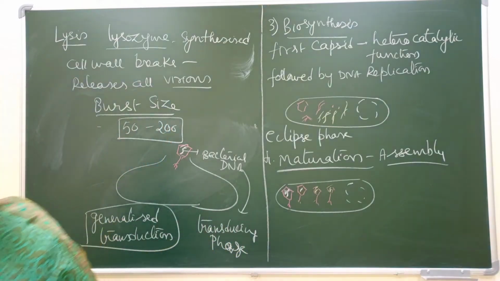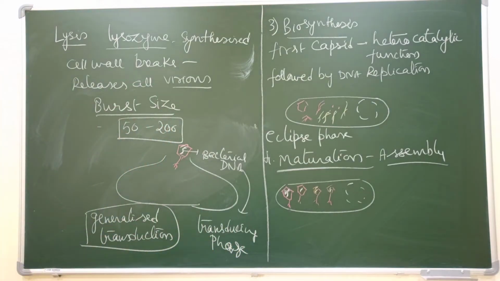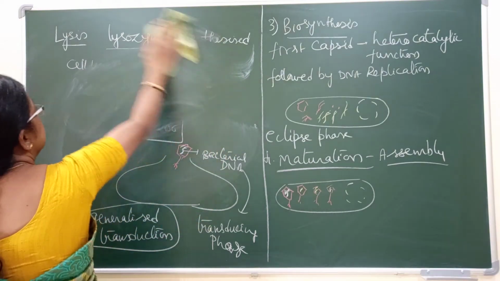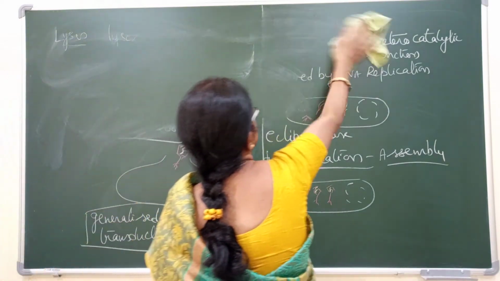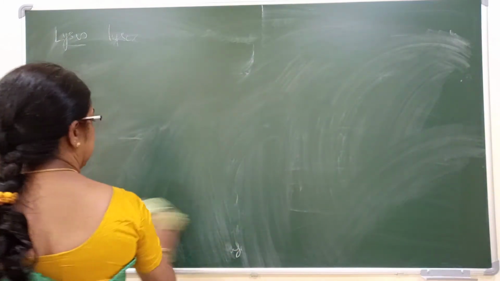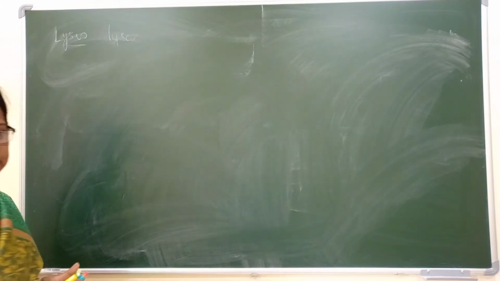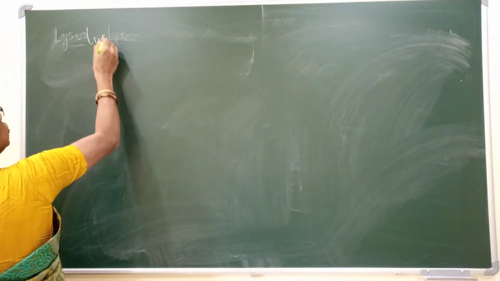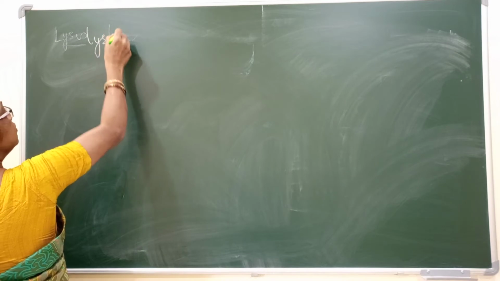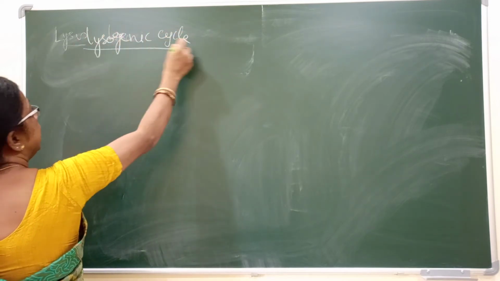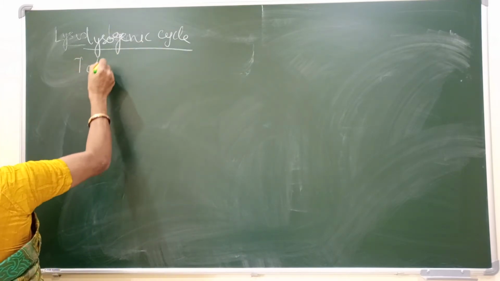Now let us see about the lysogenic cycle. Let us try to understand what the lysogenic cycle is, and when transduction is possible in it. The lysogenic cycle takes place by T-odd bacteriophages.